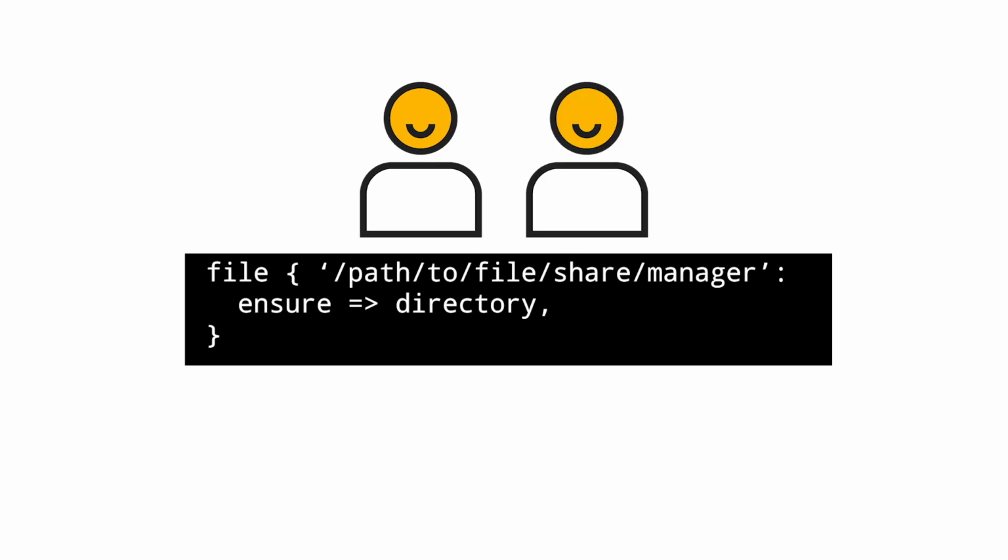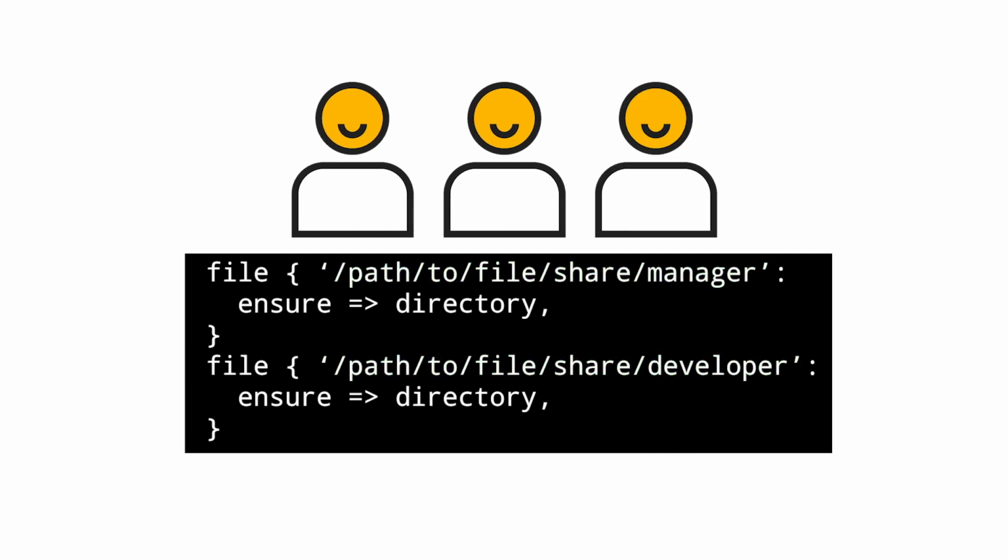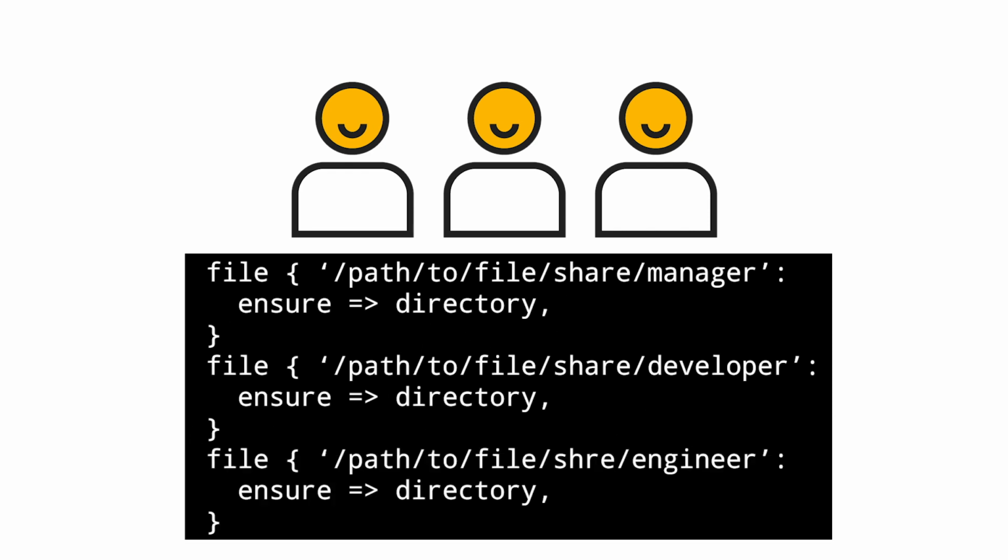They need a similar home directory for the developer, so you add a resource for the developer's home directory. This code now ensures home directories for both the manager and the developer. Finally, the company hires an engineer. The engineer also needs the same home directory setup. This code now ensures home directories for the manager, developer, and engineer.